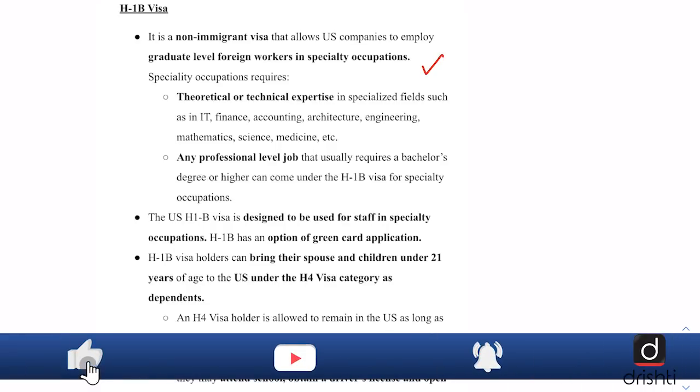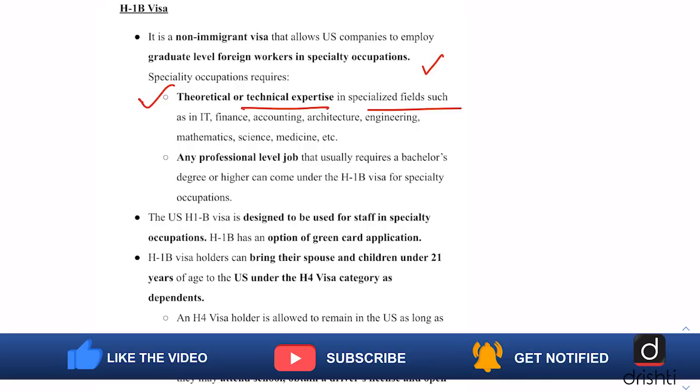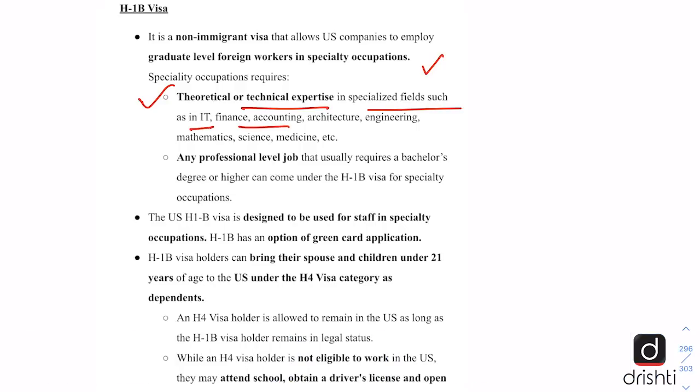And specialty occupations require theoretical or technical expertise in specialized fields such as IT, finance, accounting, architecture, engineering, mathematics, science, medicine, etc. And any professional level job that usually requires a bachelor's degree or higher can come under this H-1B visa category. And H-1B visa holders can bring their spouse and children under 21 years of age to the US under the H-4 visa category as dependents.